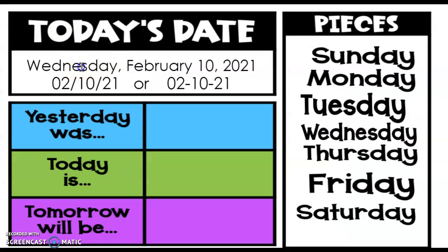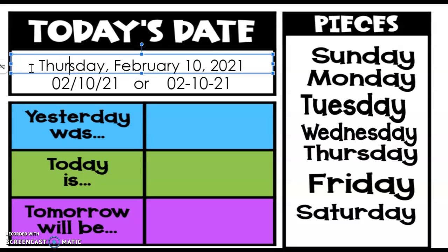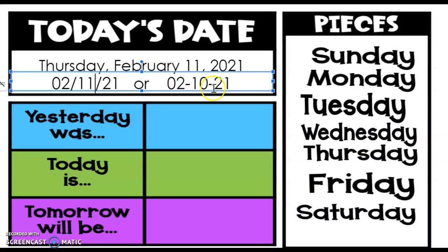We're going to go ahead and change this from Wednesday to Thursday. February 11th. Whoa, there we go. 2021. Here we go. I say it, you say it.